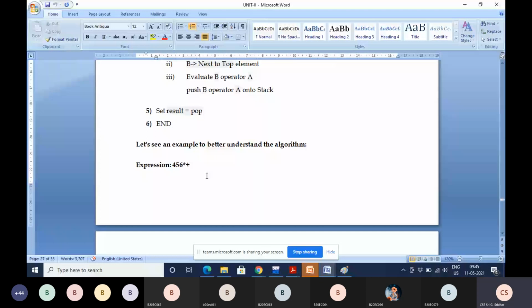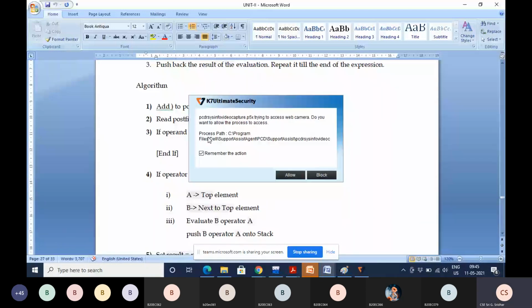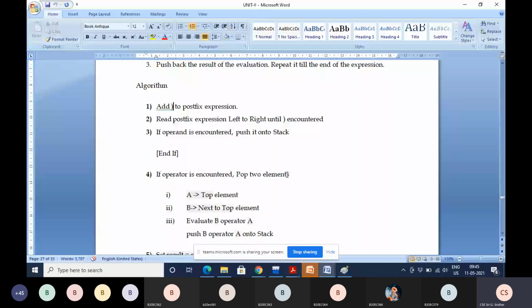Now, if an operand is encountered, then you have to push that onto the stack. We will see it with an example also.